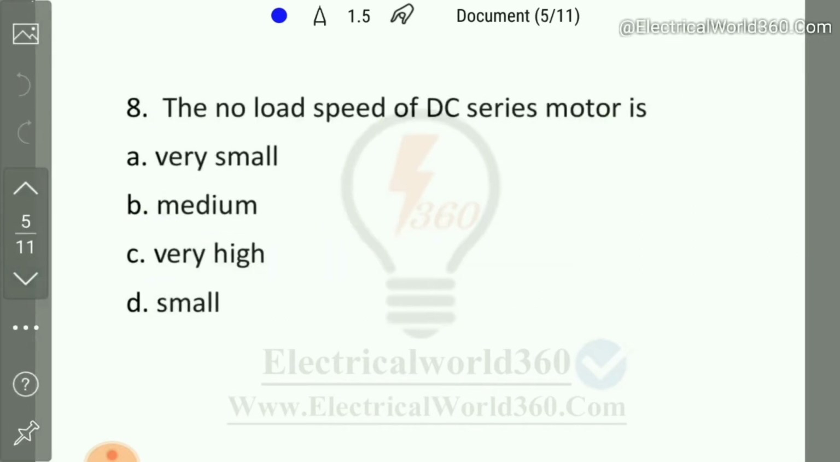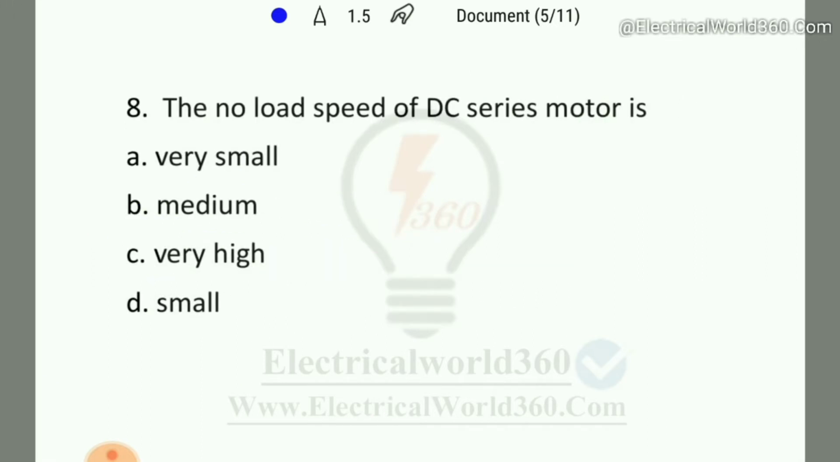So coming to the next question. The no load speed of DC series motor is very small, medium, high, or small.